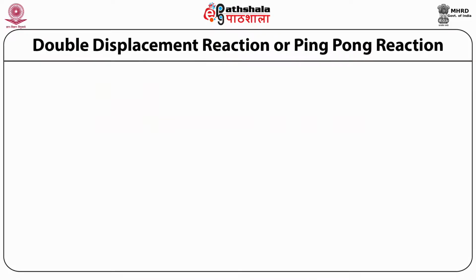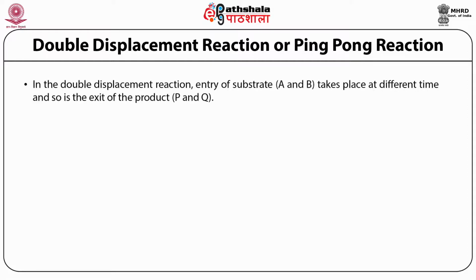After discussion of single displacement, let's discuss double displacement reaction. It is also known as the ping pong reaction. In double displacement reaction, as the name suggests, we have two types of displacement.